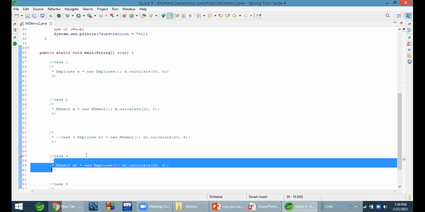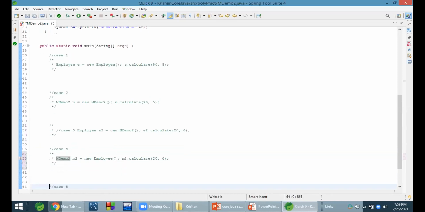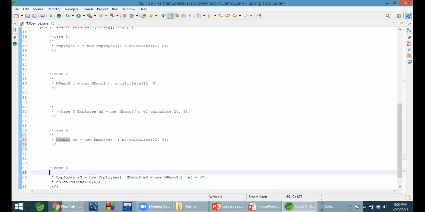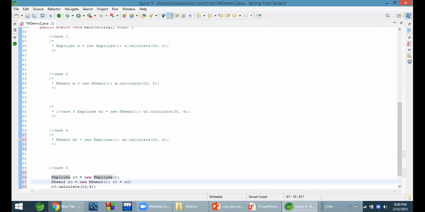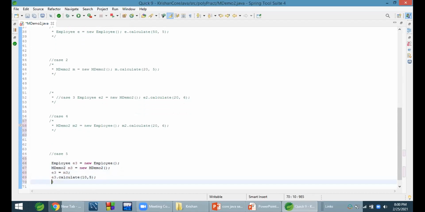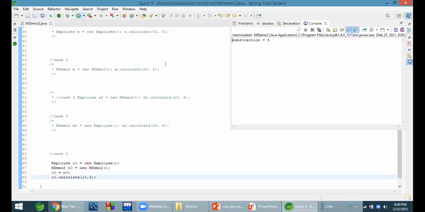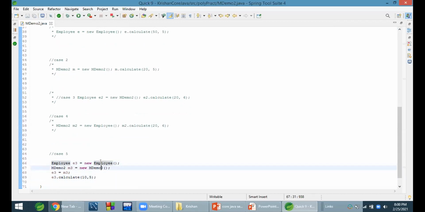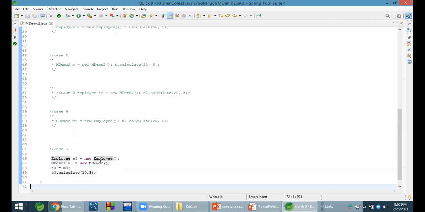This is not allowed. Then if I do it like this, what happens in case 5? Can anyone tell? Subclass method again. Correct.